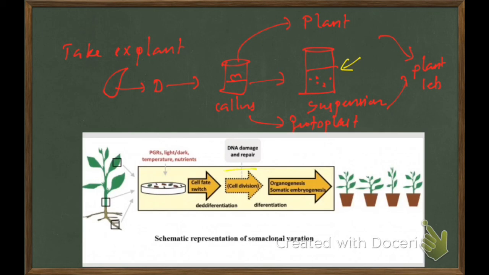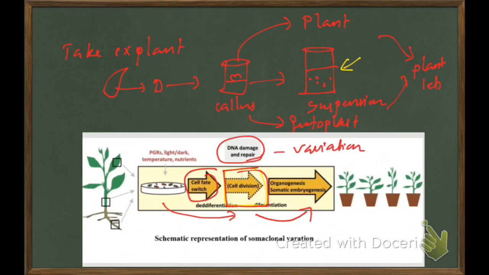When the cells divide, the cell switches from differentiated cells to undifferentiated. Then again, at the time of formation of the plant's parts, organs, and tissues, they again get differentiated. So this de-differentiation and redifferentiation will lead to some DNA damage and repair. That DNA damage and repair will lead to some variation. Those variations, which may be harmful as well as useful, are known as somaclonal variations. Somaclonal because we use somatic cells.